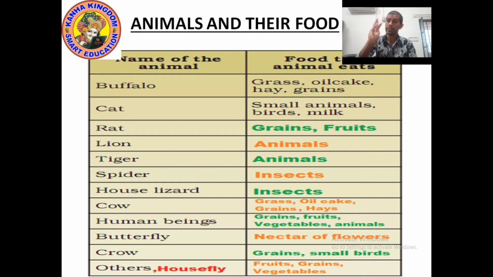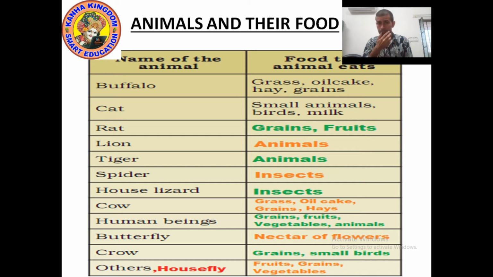Buffalo eats grass, oil cake, hay, and grains. Cat eats birds, cat drinks milk, cat eats small animals. Rat eats grains, rat eats fruits.